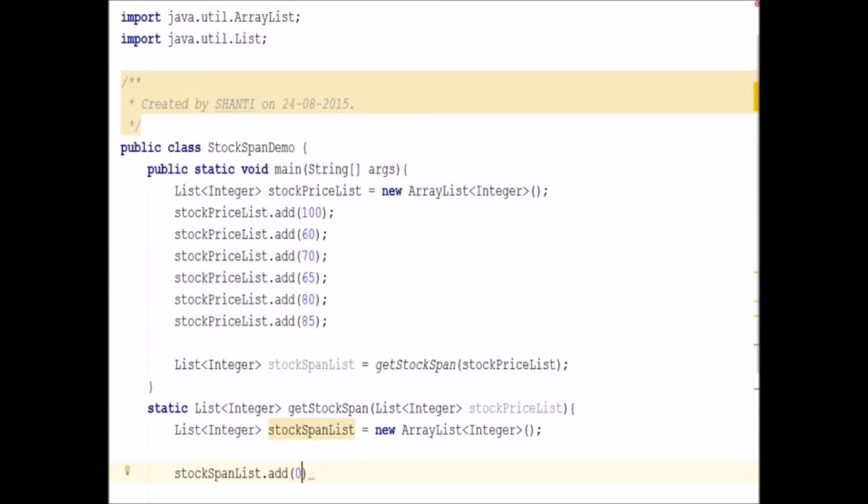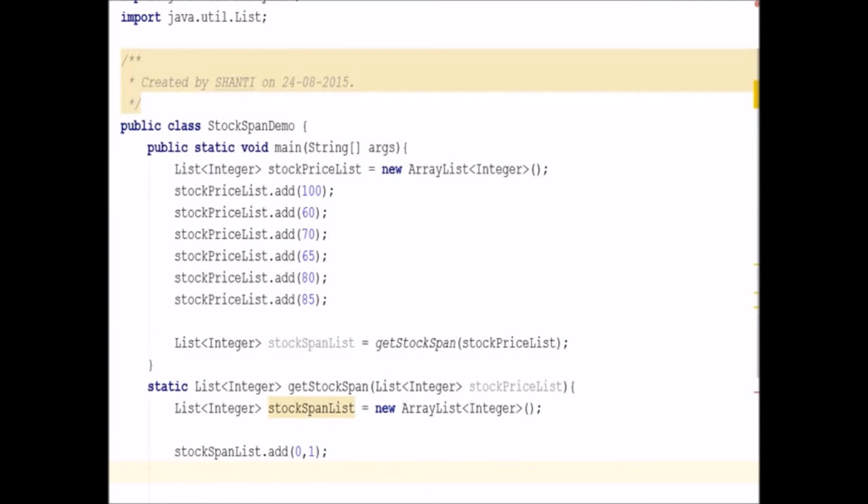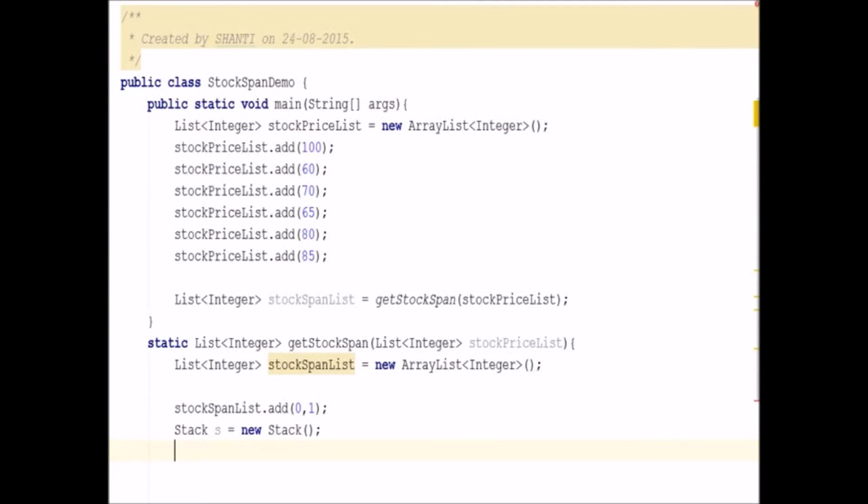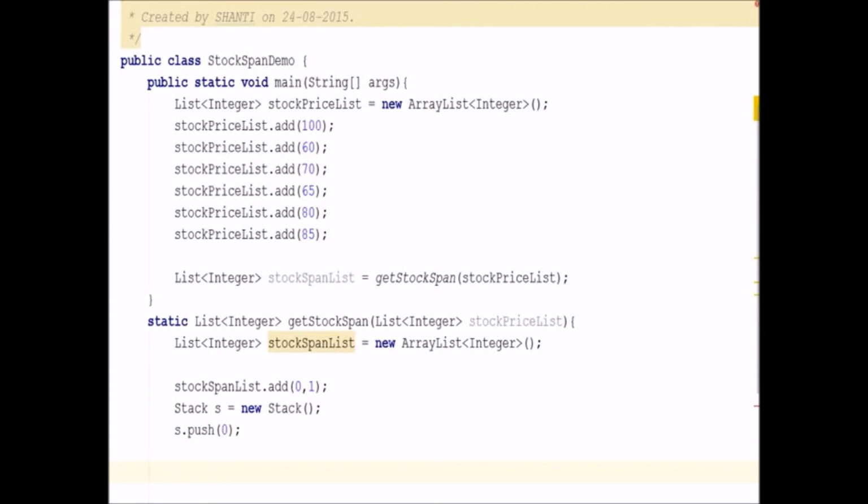First, in the algorithm, we have to initialize the stock span list with 1 for the 0th index. So at the 0th index we insert the value 1, and we initialize the stack. I will push the first element onto the stack, that is 0. Starting with day 1, I will implement my algorithm in such a way that I pop the top of the stack as long as the top of the stack has a price less than the current price, and if the top of the stack has a price more than the current price, then I'll just calculate the span of the current day and then push my current day's index onto the stack.